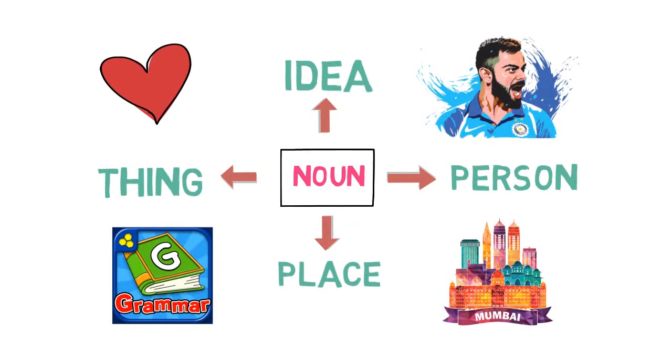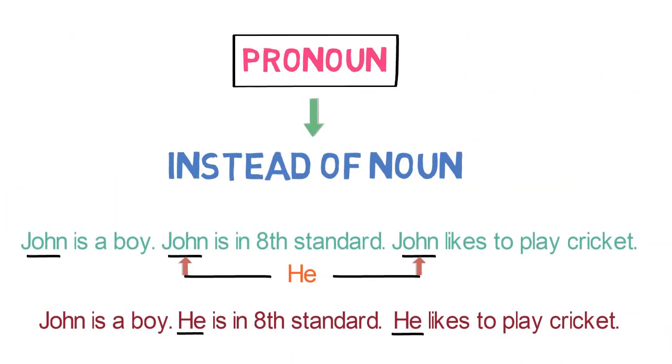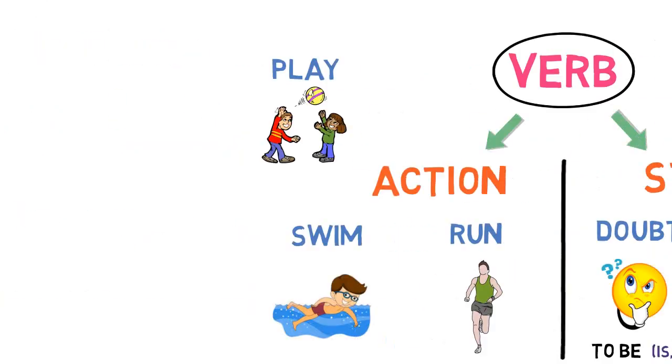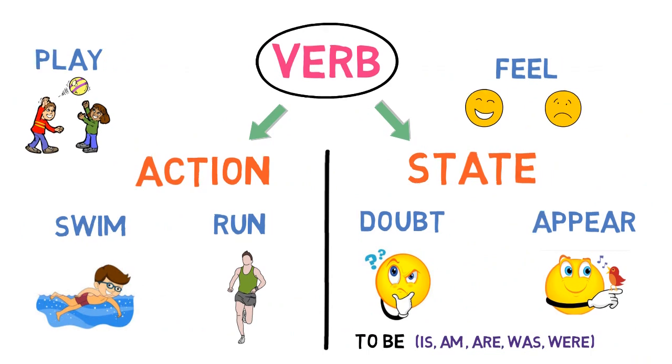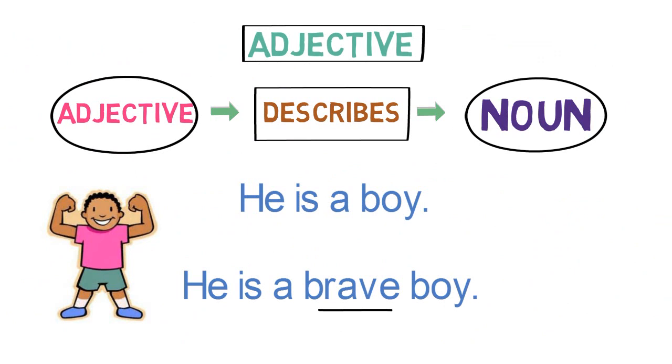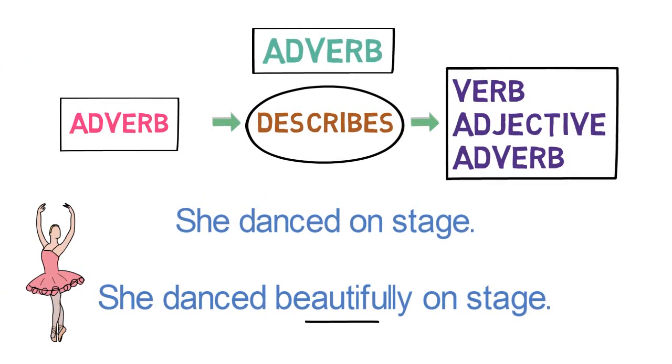Number 1. Noun. A noun is a word used as the name of a person, place, thing or an idea. Number 2. Pronoun. A pronoun is a word used instead of a noun. Number 3. Verb. A verb is a word used to express an action or state of a subject. Number 4. Adjective. An adjective is a word used to describe a noun or a pronoun. Number 5. Adverb. An adverb is a word used to describe a verb, an adjective or another adverb.